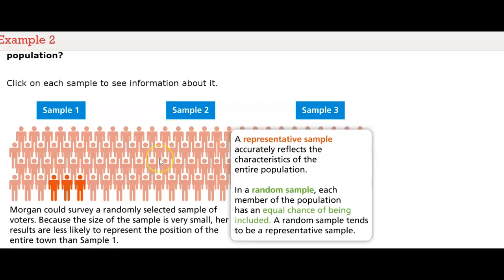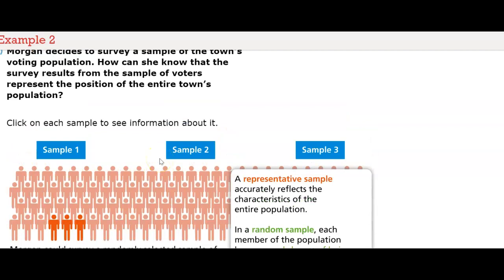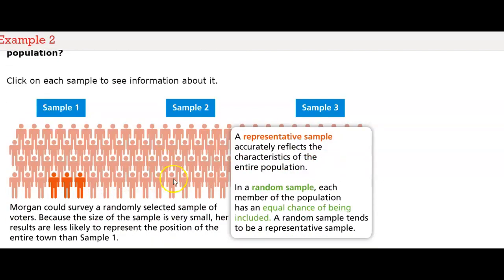The best option to make sure she is reflecting the entire town's position would be to take a random sample, or a randomly selected group of voters, to make sure that they are reflecting the views of that particular group of people.